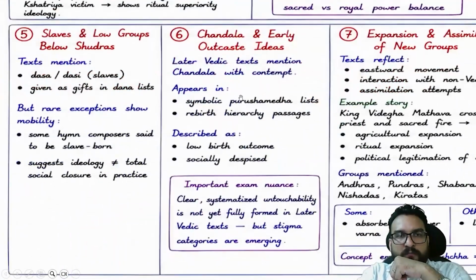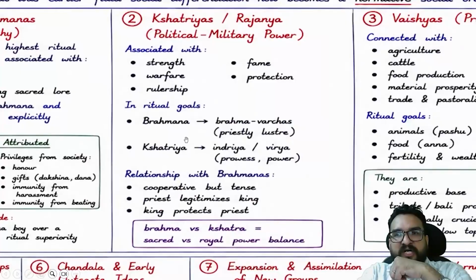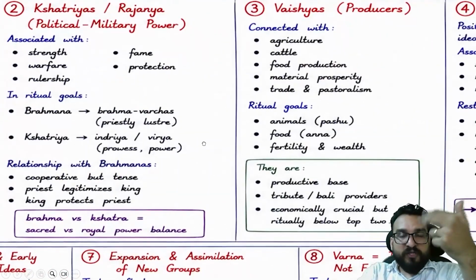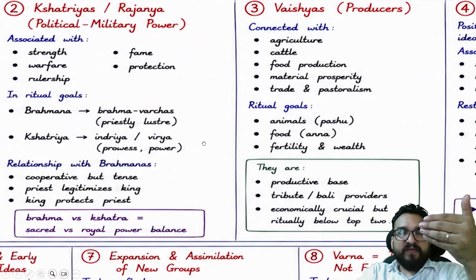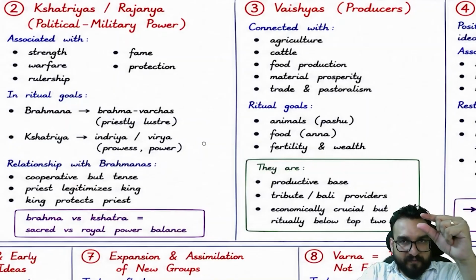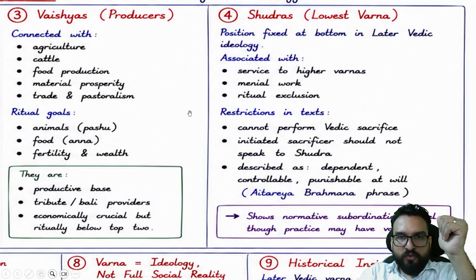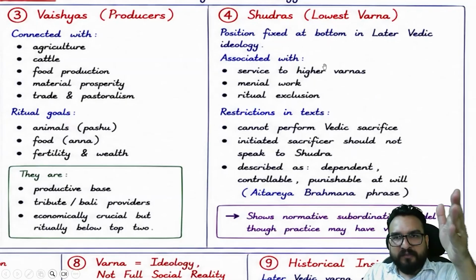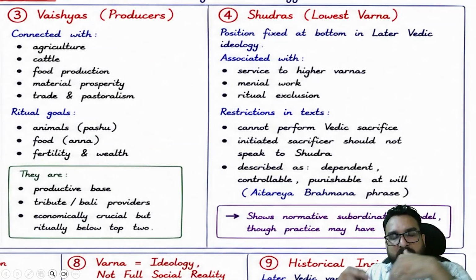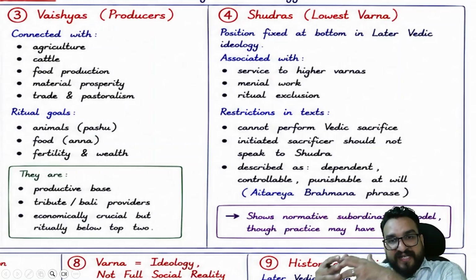They also talk about how these three are Dvija, twice born, so they can apply for the sacred thread ceremony, right? Whereas the Shudras are not related to that, and they are not given access to higher studies, like Vedic studies and sacrificial studies.